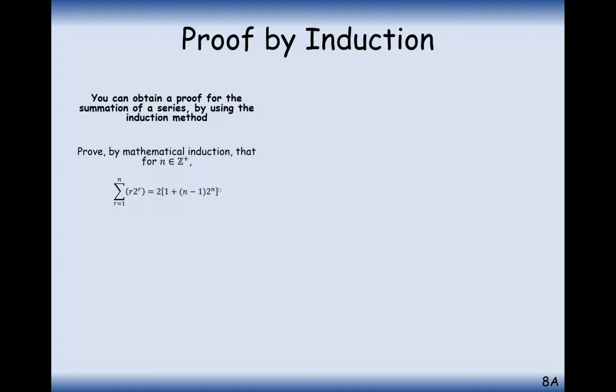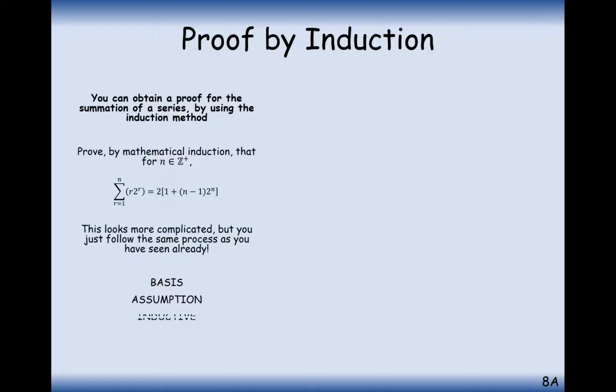And quite a difficult summation formula this. 2 brackets, 1 plus n minus 1 bracket 2n. So much different to the series types of questions we've seen before, but it's proof by induction, so we're going to be following the same sort of steps. We prove that we can build the foundation of our wall.